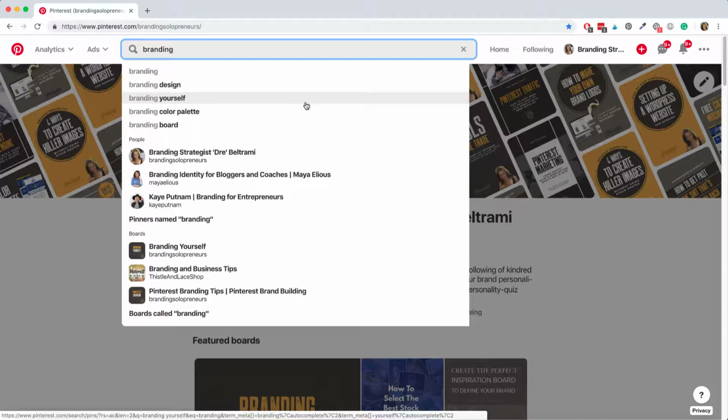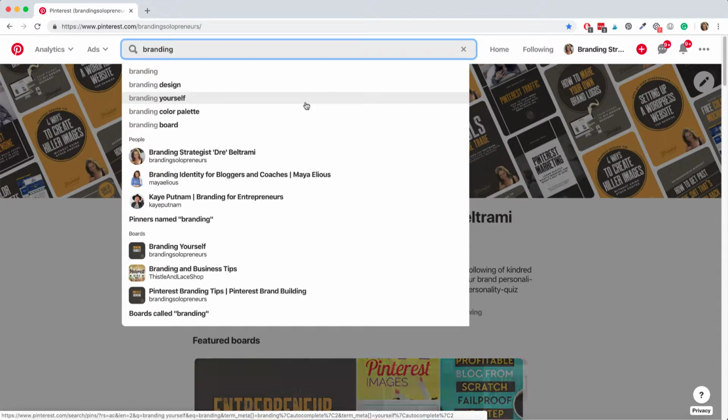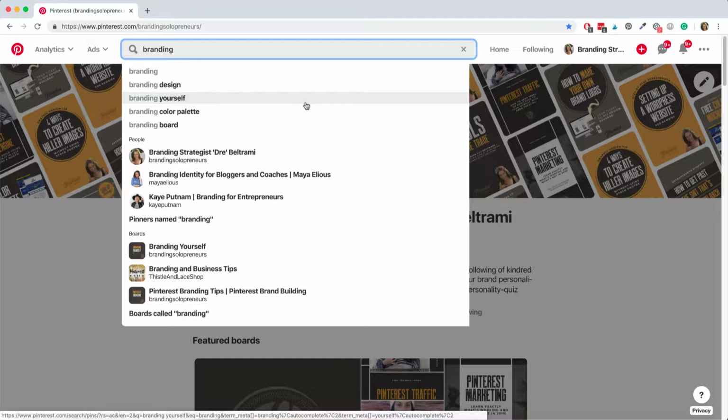So what does that mean? That means this is what people are searching for the most around my topic, okay? The most around your topic. It means that these are the subtopics that you want to create content and pins and boards around. They are telling you what the most popular searches are based on what you're already typing in.